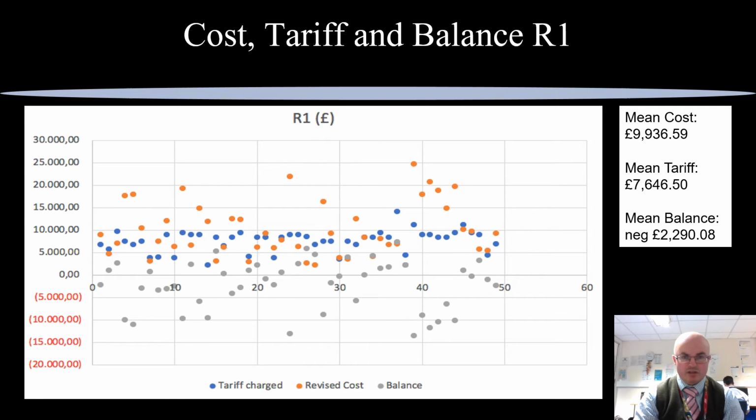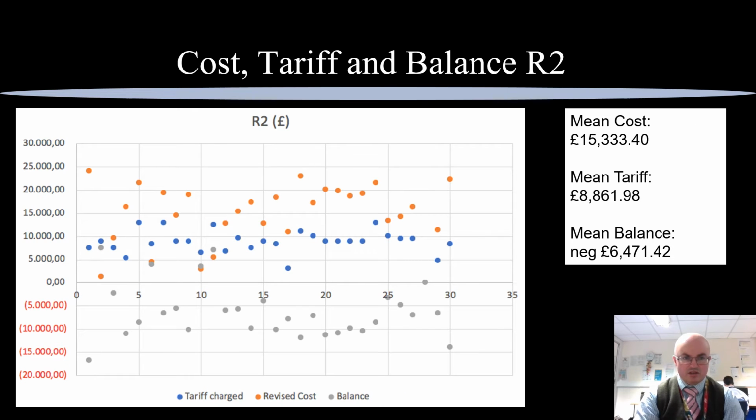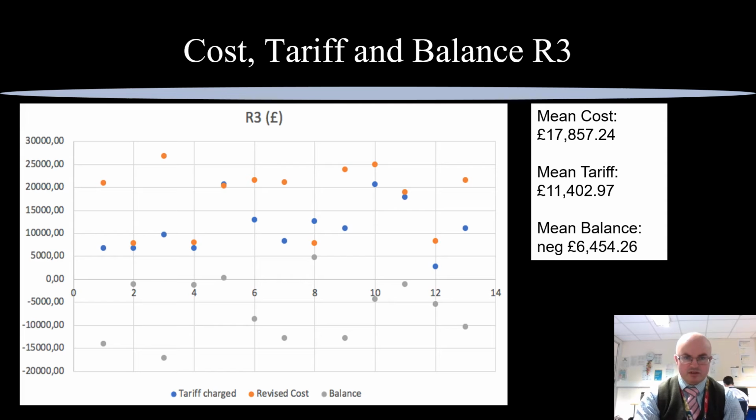So in terms of the raw data, you can see the revision cost in red, the tariff in blue, and the balance in the grey dots, and that the balance is often significantly into negative figures. Similarly for R2s to a greater extent, and similarly for R3s to a greater extent, although with less clustering because it's more disparate practice.